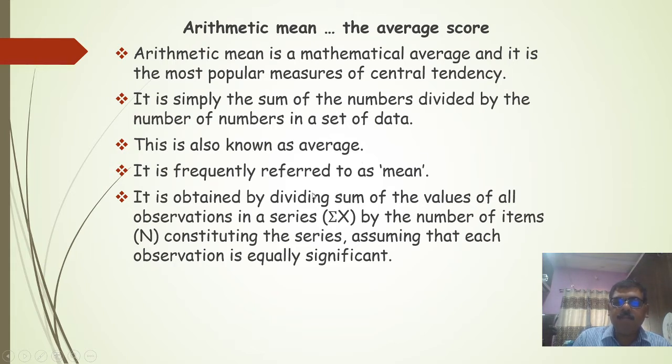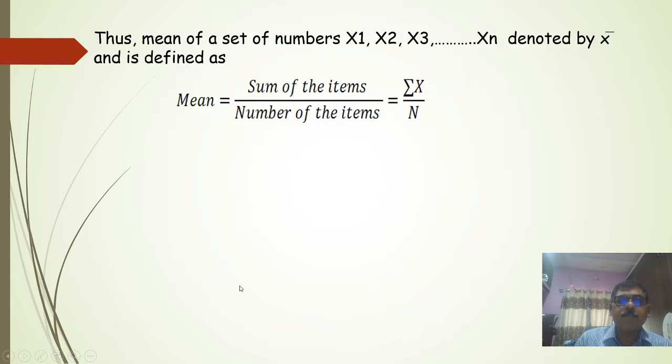It is obtained by dividing the sum of the values of all the observations in a series, that is summation of x, by the number of items, n, constituting the series, assuming that each observation is equally significant or equally important.